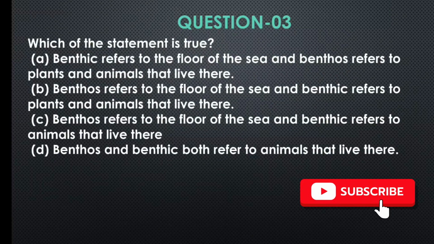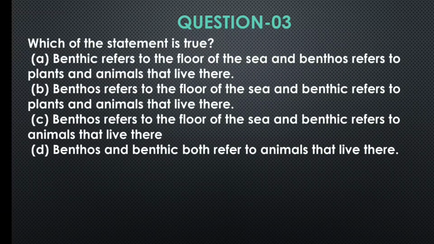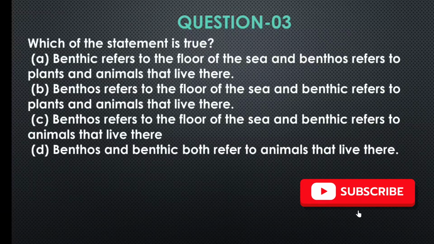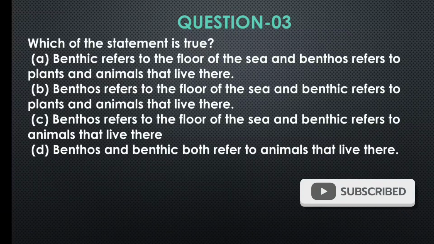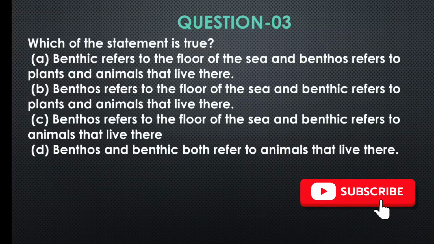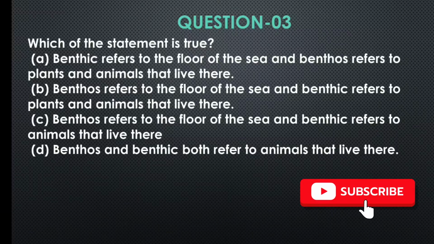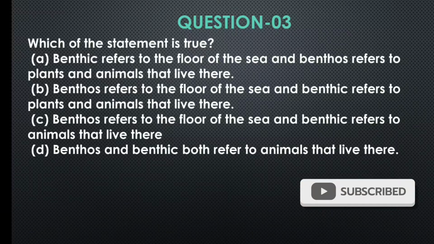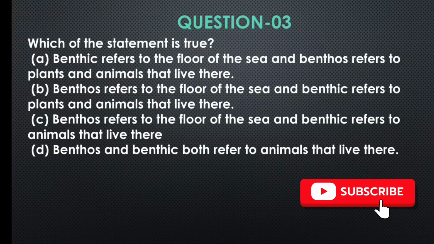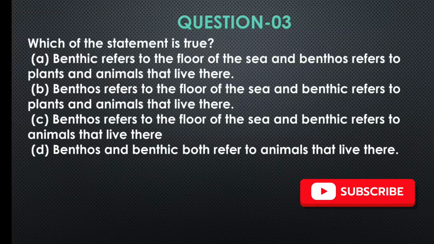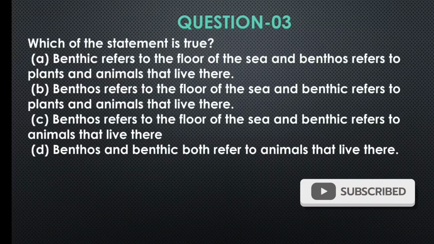Question number 3. Which of the following statements is true? A. Benthic refers to the floor of sea and benthos refer to plants and animals that live there. B. Benthos refer to the floor of the sea and the benthic refers to plants and animals that live there. C. Benthos refer to the floor of the sea and benthic refers to animals that live there. D. Benthos and benthic both refer to animals that live there. What is the correct answer?